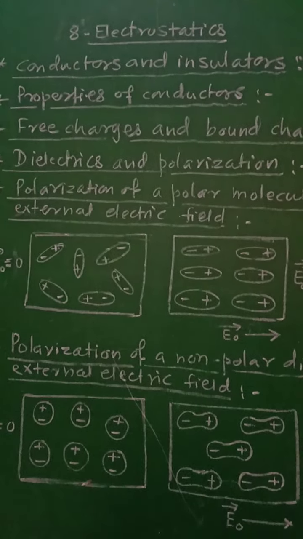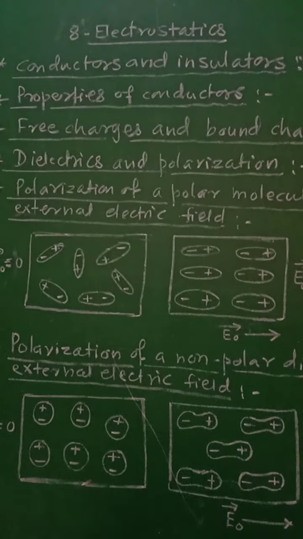Now let us see the properties of conductors. First, in the interior of a conductor, the net electrostatic field is 0. Second, potential is constant within and on the surface of a conductor. Third, the interior of a conductor will have no charge in static position.